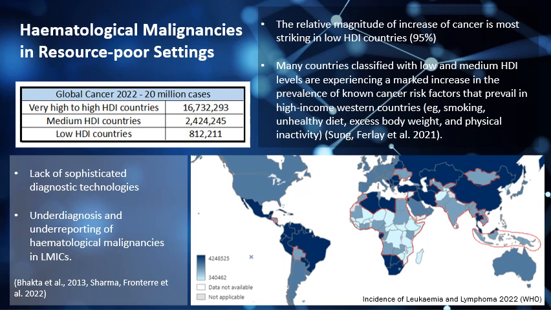Now, it's not expressly indicated that the low cancer incidences in these countries is due to a lack of diagnostic technologies, but I think that that is actually quite apparent and not a difficult connection to make. There are a few papers that have outlined this, and they have said that underdiagnosis and underreporting of hematological malignancies is a significant issue in low and middle income countries.